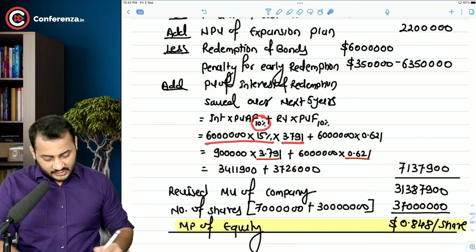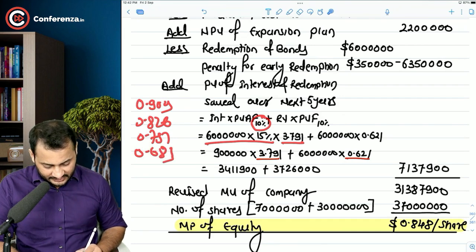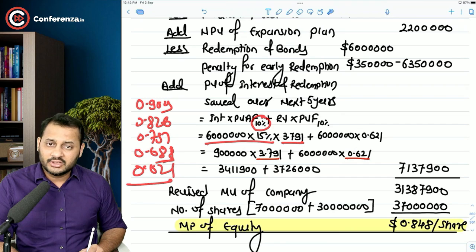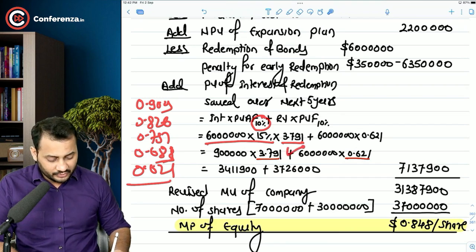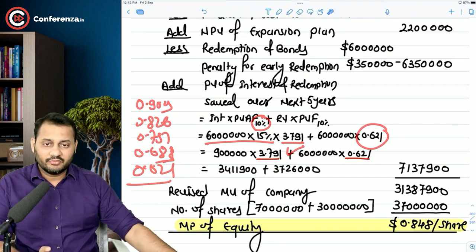If you remember, these are 0.909, 0.826, 0.751, 0.683 and 0.621. So if you total all the 5 factors, it will come to 3.791, and for the 5th year it is 0.621. So there will be two savings.